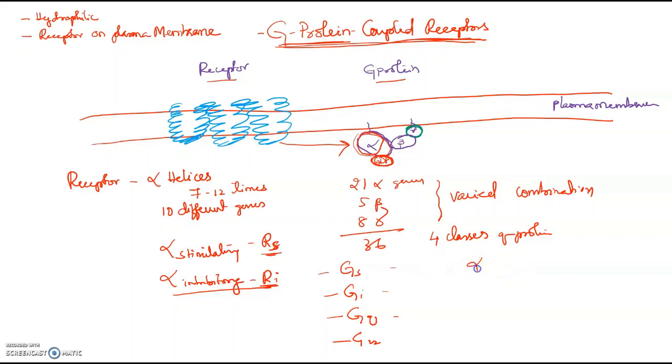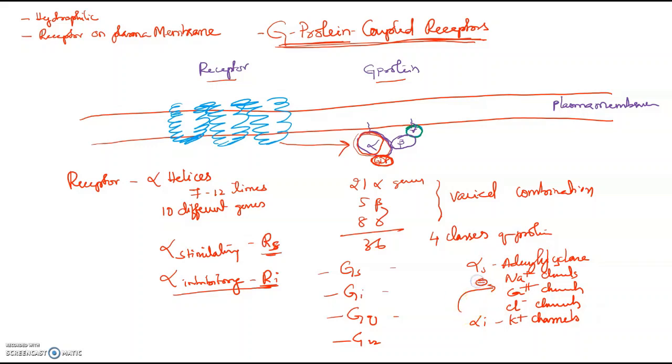It can be alpha S, which stimulates adenylyl cyclase, sodium channels, calcium channels, and chloride channels. It can be alpha I, or inhibitory, which will activate the potassium channels, and it will have an inhibitory effect on all of these.